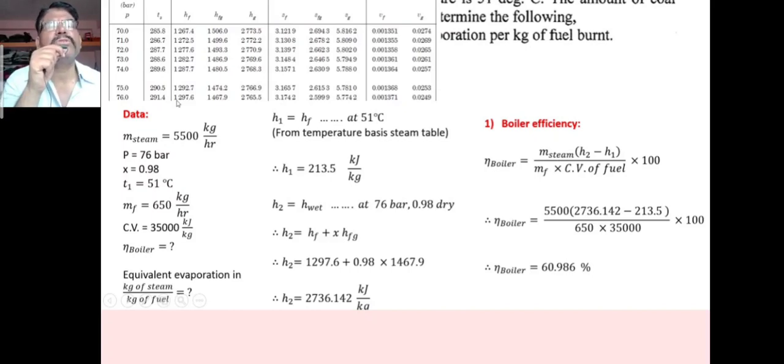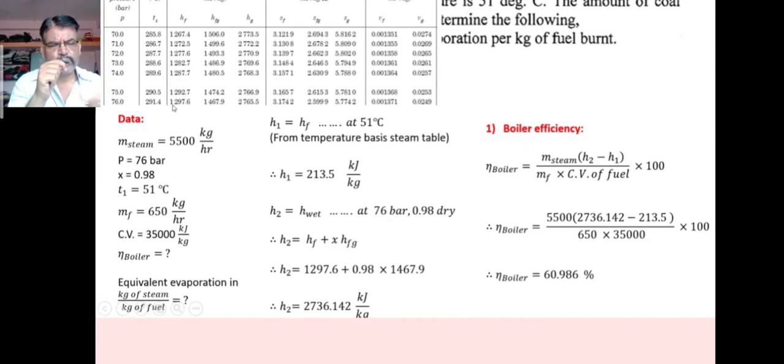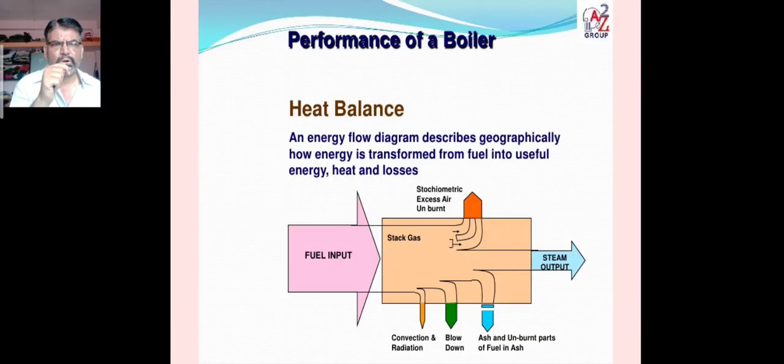Then we use the formula for H2. We can find the boiler efficiency from the formula: MS divided by MF, into H2 minus H1, or H minus HF, divided by the calorific value of the fuel, multiplied by 100. What I wanted to show here is the form of a steam table. Now we shall go to the next.